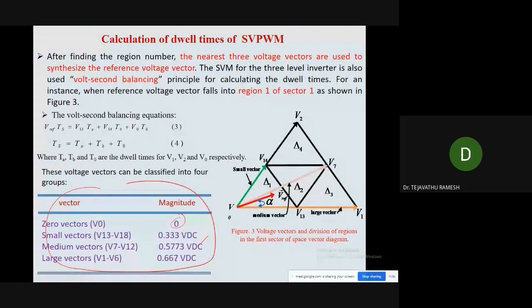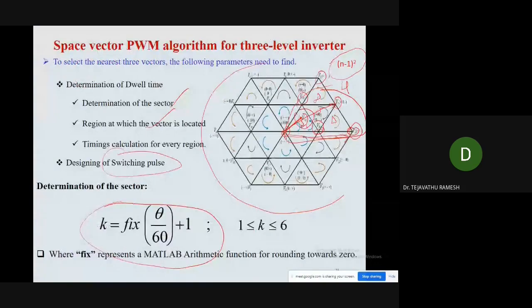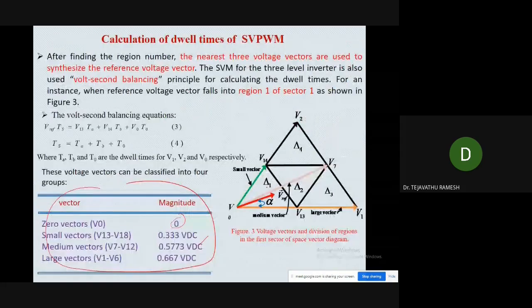So now here we are imagining that the V reference has fallen in region 1. When it has fallen in region 1, the nearest voltage vectors are V13, V14 and V0. So V13, V0, V14. In which magnitude does it fall? In this magnitude it falls. So here V13 magnitude will be 0.33 VDC. What about the V14 magnitude? The V14 magnitude is equal to 0.333 e power j60.